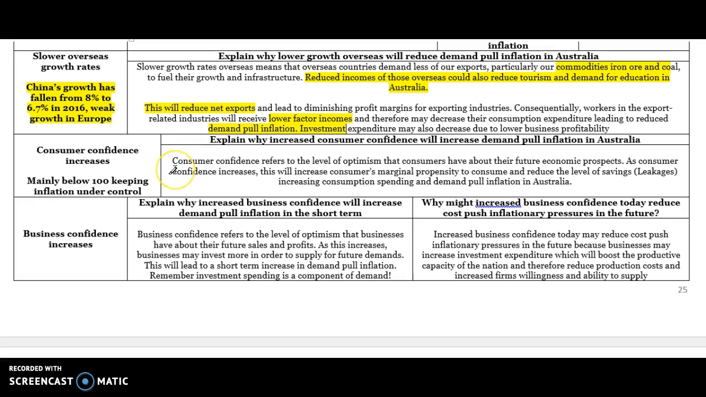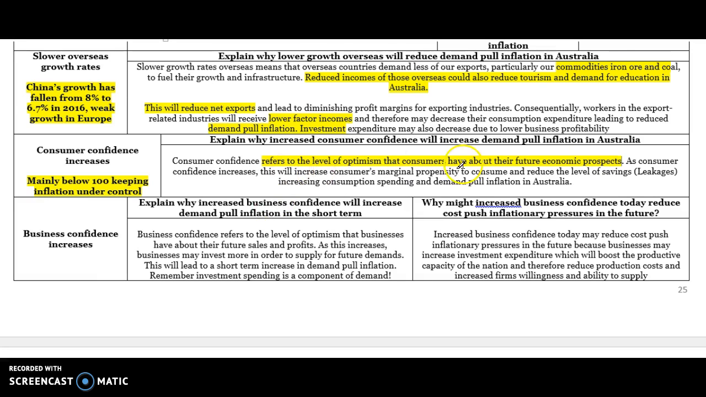In terms of consumer confidence, we're mainly below 100, which sort of means that there's more pessimists than optimists, but overall, consumer confidence hasn't changed a lot. It's important, if you do get a question on consumer confidence, that you define it as the level of optimism that consumers have about their future economic prosperity.